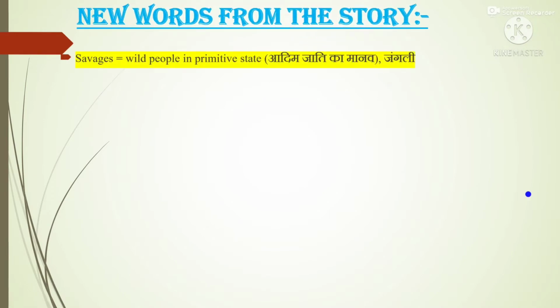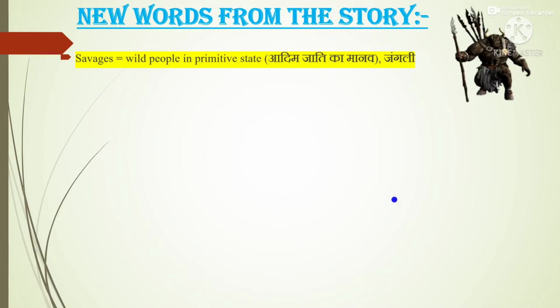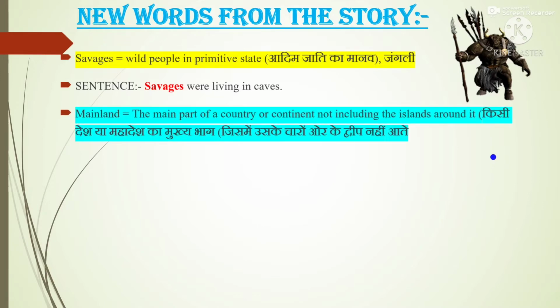Next, savages. Savages means wild people in primitive state. आदिम जाति का मानव जो जंगली होते हैं, वाइल्ड होते हैं, जो कि हमको खा भी सकते हैं. Sentence: savages were living in caves. Next, mainland.